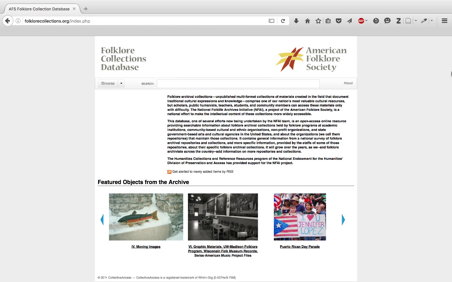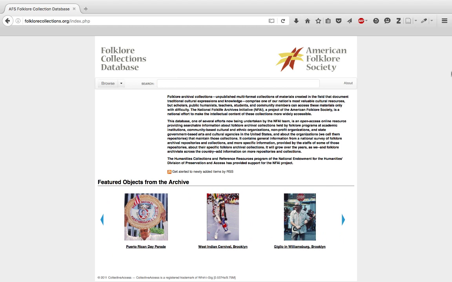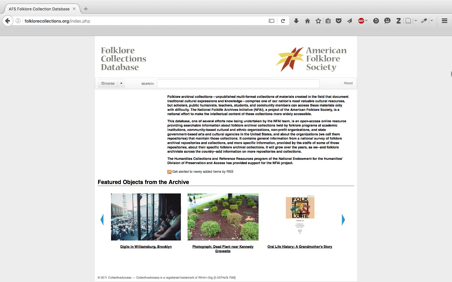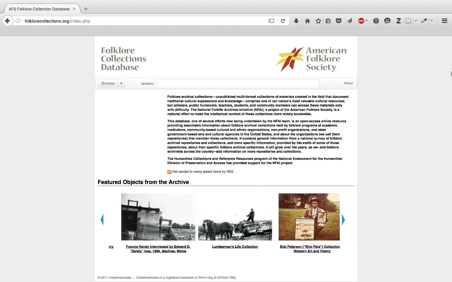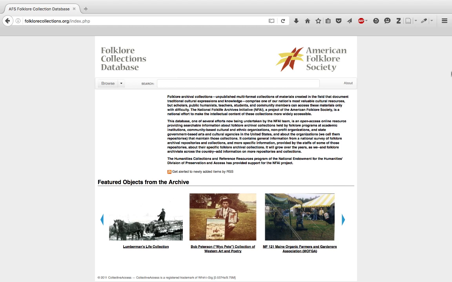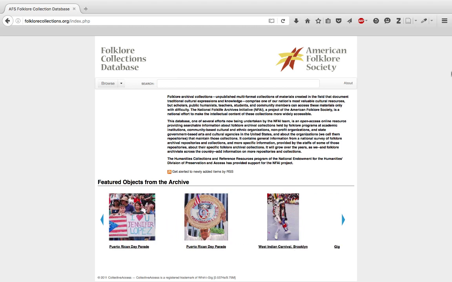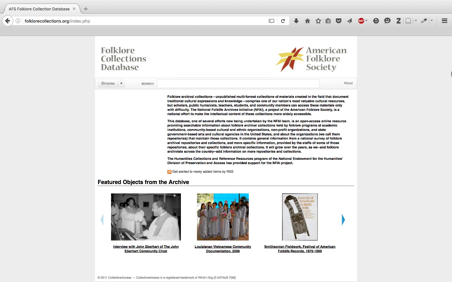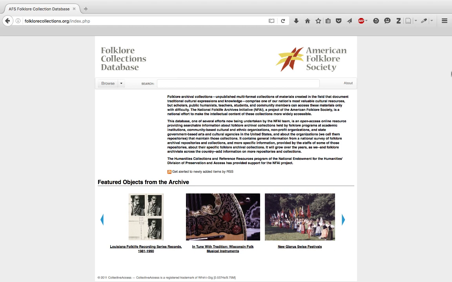An important thing to remember before we get started. FCD is a database of information about folklore collections in the U.S. and the repositories that hold them. Although some of the records in FCD do have digital items associated with them, usually photographs, these materials are just representative of the contents of a particular collection. To access the resources you find described in FCD, you'll need to contact the repositories in custody of them. In the future, we do hope to add rich digital content to the FCD itself.